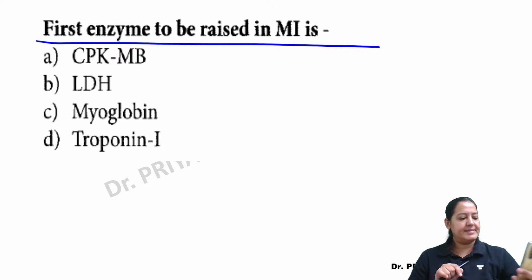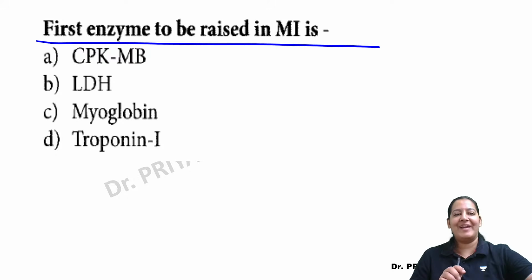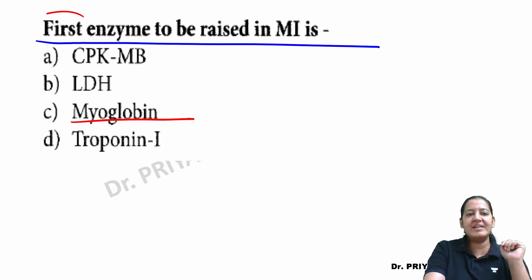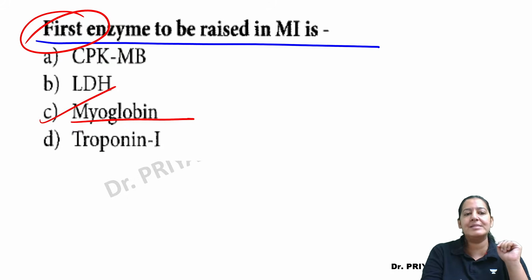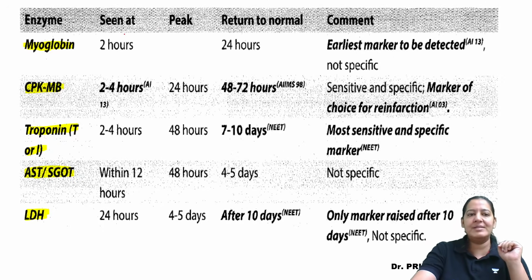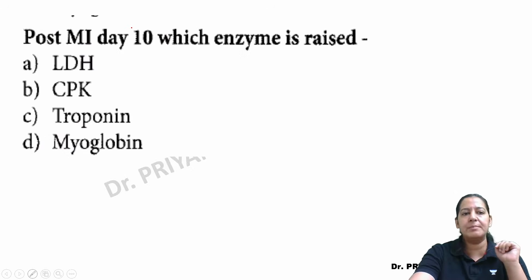Okay, I can see, I guess. You sure? Absolutely right. Yes. So what is the correct answer? The correct answer is myoglobin. So the first enzyme to be raised in MI is myoglobin. You got it? Give me a thumbs up. So the correct answer is myoglobin. You can see within 2 hours it is coming in the blood. Yes, awesome. You are also right.